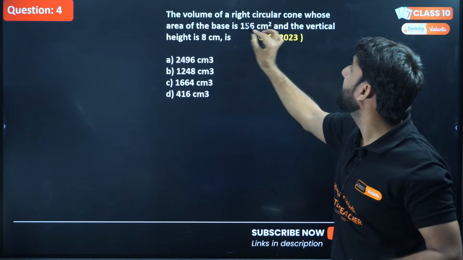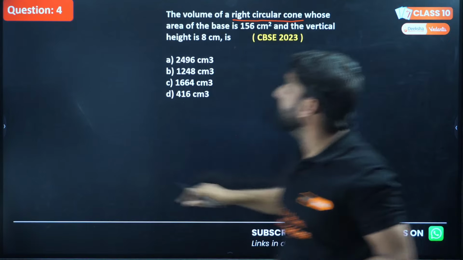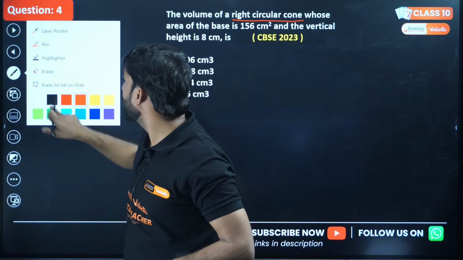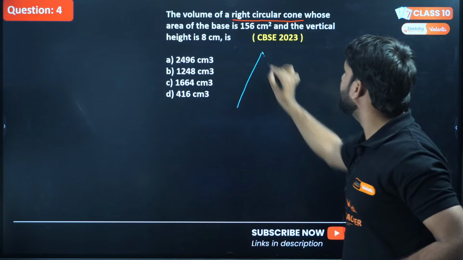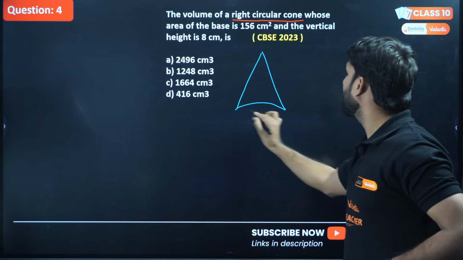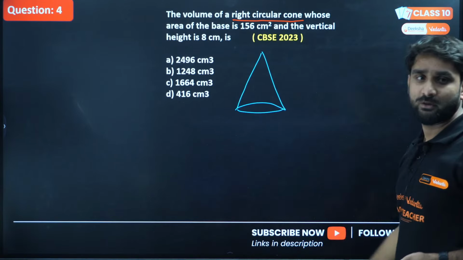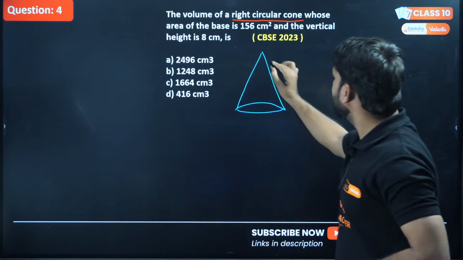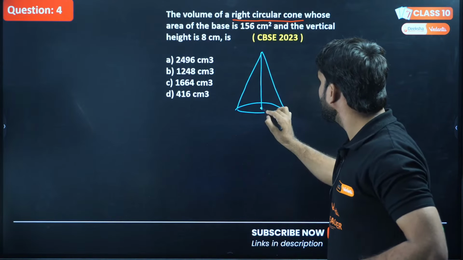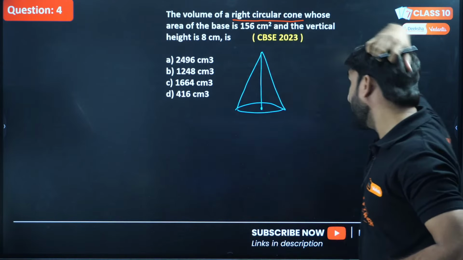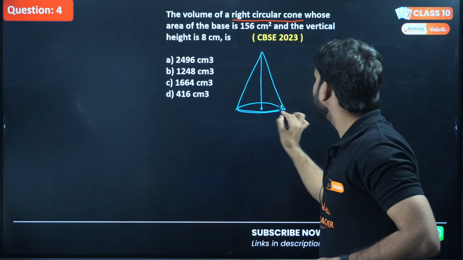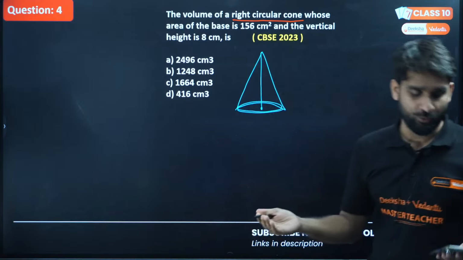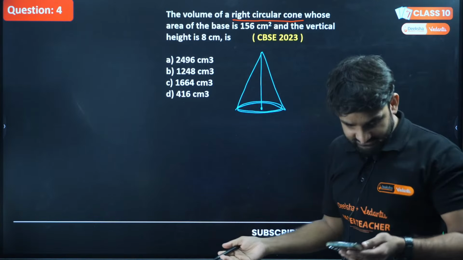Let's say this is a right circular cone, and this will be the height. This is called the slant height, you all know. This is the base, and in a cone the base is generally circular in shape.